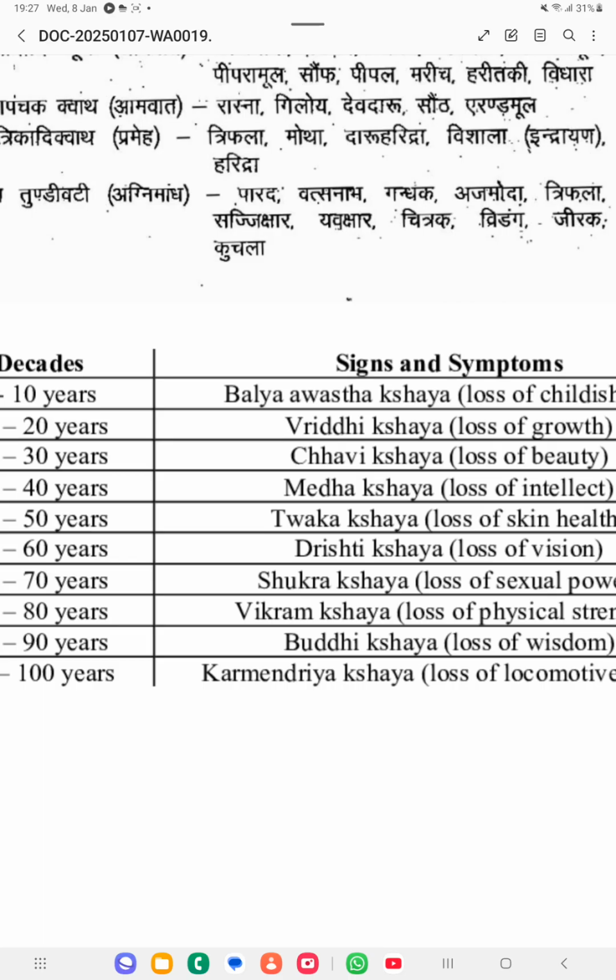The shloka was telling Balya. First you will be getting the Kshaya of Balya, that childhood, those features will be there, no? So that will be lost from 0 to 10 years. That much period only you will be having that childhood, all that cuteness. When you reach 10 years, all this cuteness, the childish nature will be reduced. So 0 to 10 years Balya Kshaya.